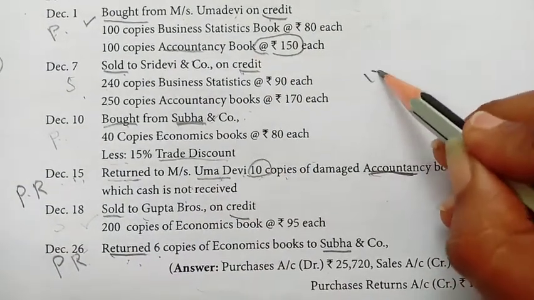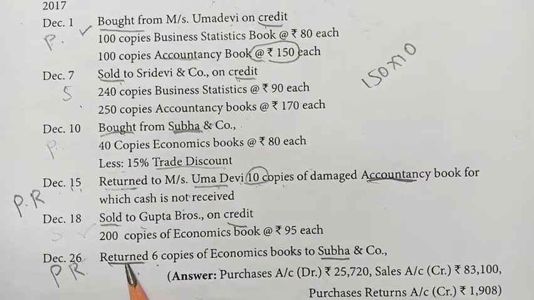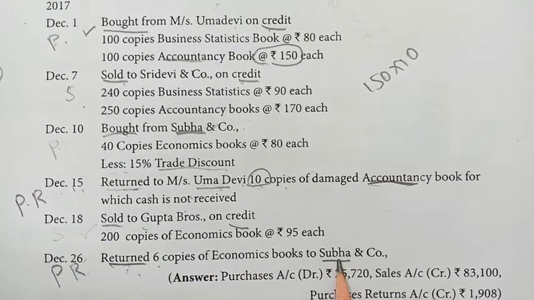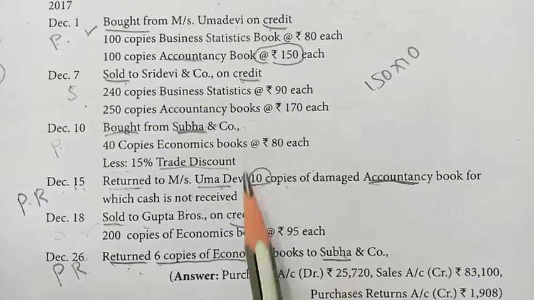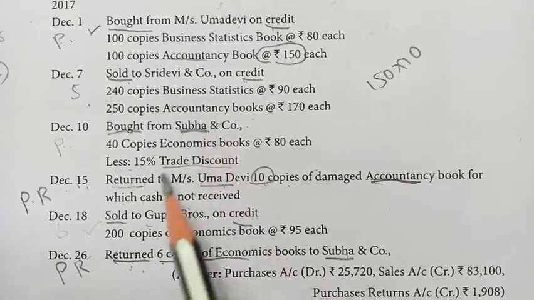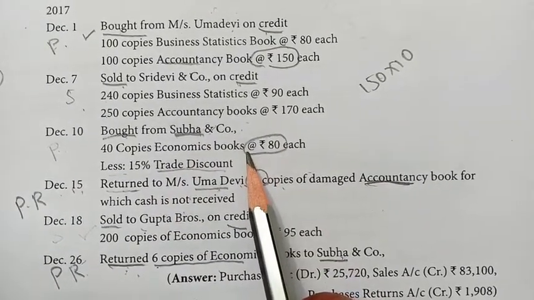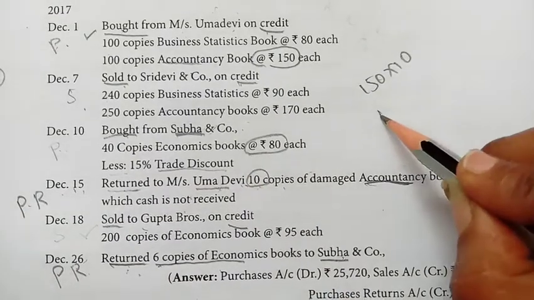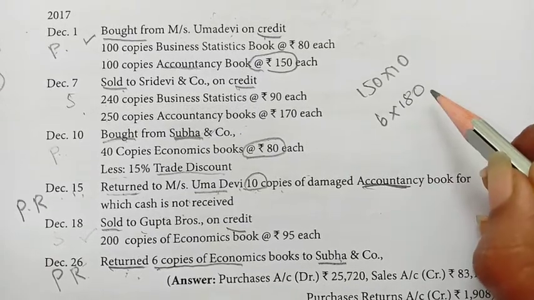So we will write 150 into 10. Next, Subha, we are returning 6 economics textbooks. Economics is rupees 80 only for each. So 6 into 80 rupees we will multiply.